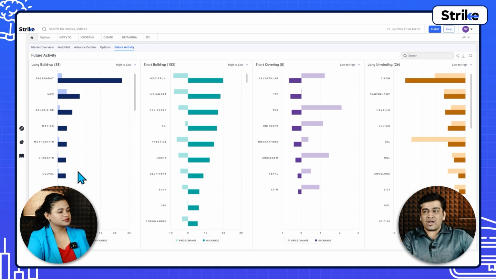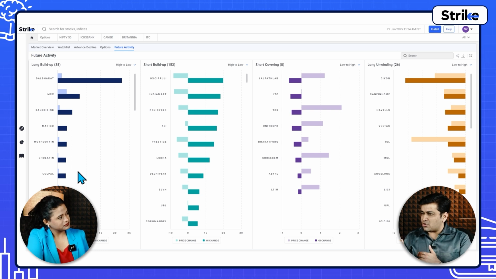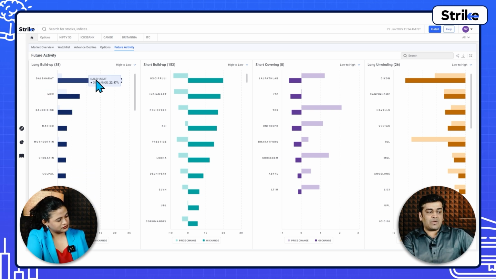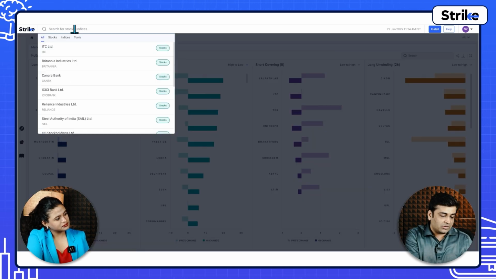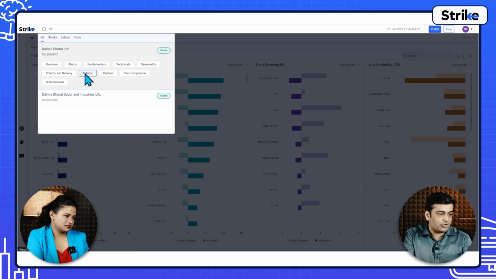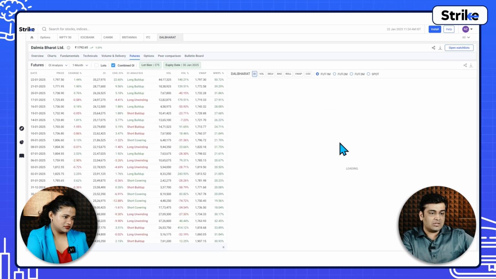So if you are a bullish person, all right, and you want to find out stocks to buy, maybe even for the short term, then this particular long build-up is something that you can watch out for. And in this long build-up, let's say in Dalmia Bharat, you need to check the chart of Dalmia Bharat. You can check the futures activity as well of Dalmia Bharat.